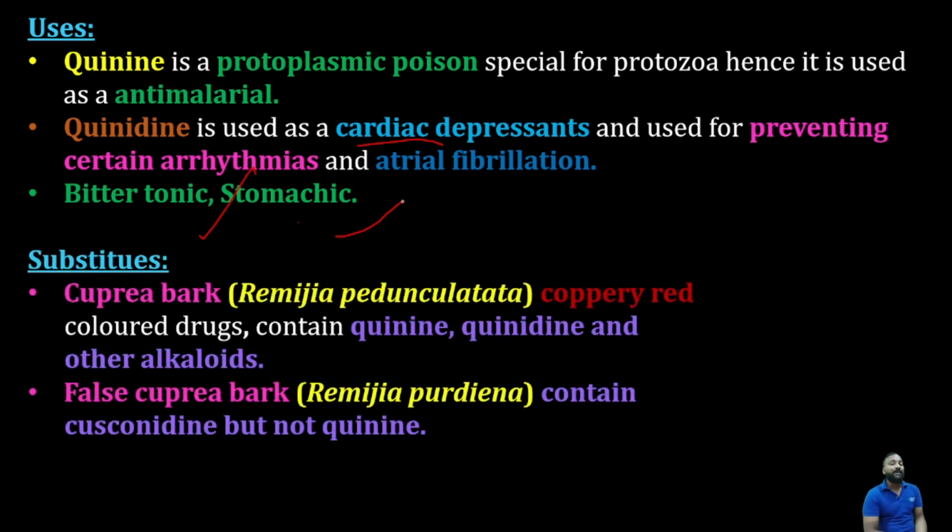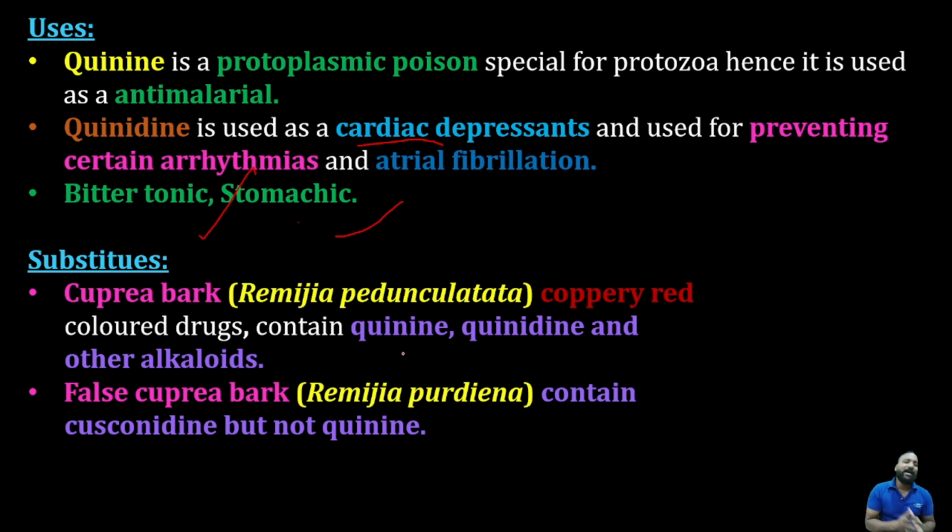But coming to substitutes: cuprea bark, that is Remijia pedunculata. This coppery red colored drug contains quinine and other alkaloids. We know that already. So where we can get the quinidine from other sources is cuprea bark. That's the substitute or adulterant, cuprea bark.